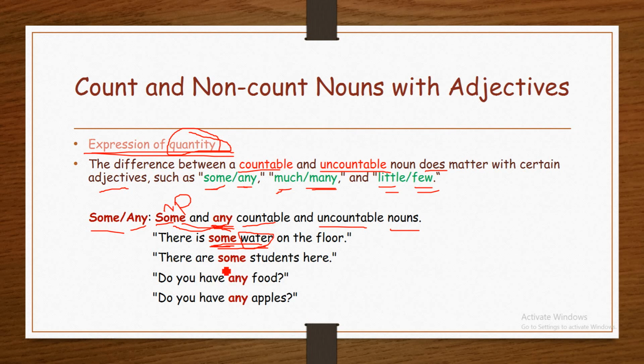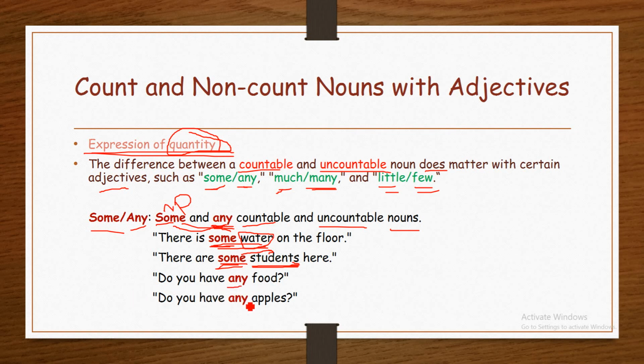There are some students here. Students is a countable noun. Here, the adjective some is used before a countable noun, students. It expresses the quantity of the students. Some students might be 10 students, might be 15 students. We don't know, we just say some students.